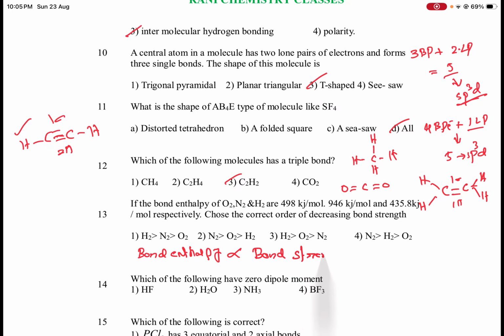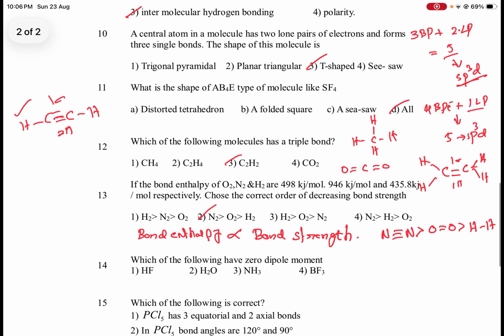Nitrogen contains a triple bond, oxygen has a double bond, and hydrogen contains a single bond. So the bond enthalpy of nitrogen is more than that of oxygen and hydrogen. So the decreasing order is N2, O2, H2. So option 2 is the correct one.